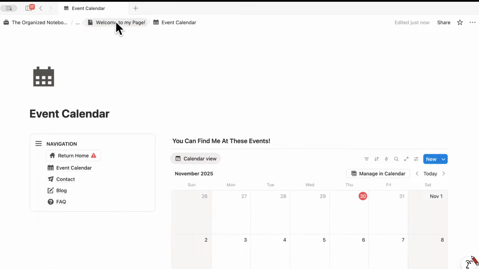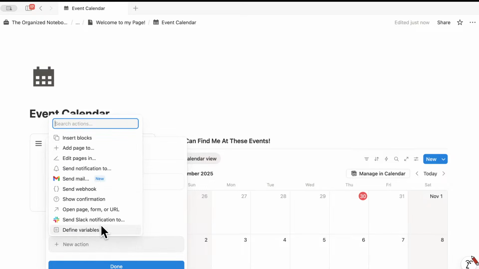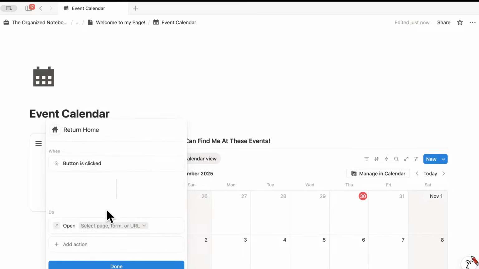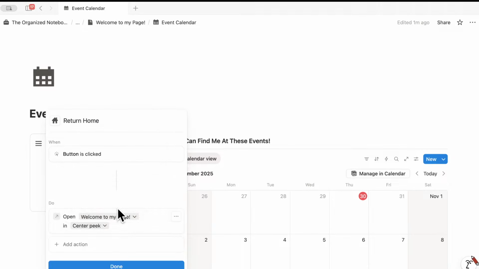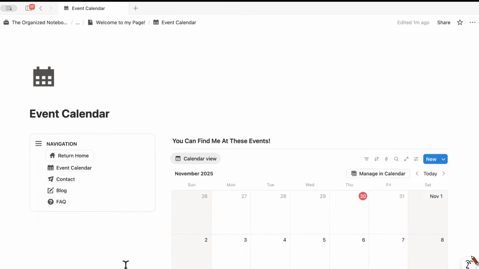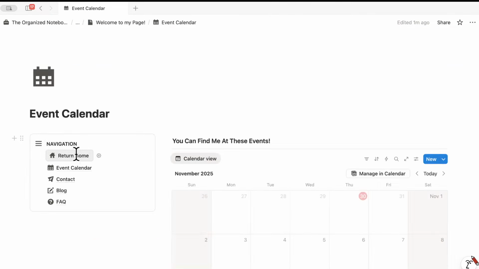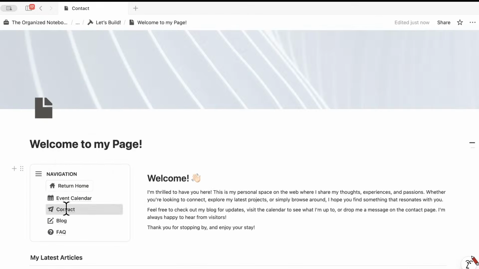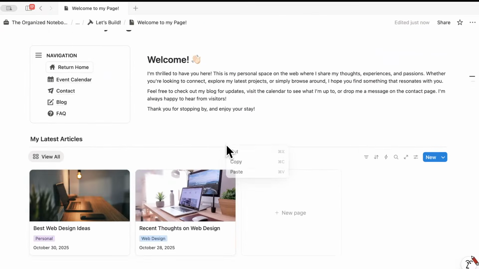So basically what I have to do is control click this one and copy the link to this. Once you do that, you can do plus new action and choose open page. And you just have to paste it in. And we do full page. And now if I click here, I can return home. So basically we're in event calendar, I can return home, contacts, I can return home, blog, return home, and FAQ, return home.